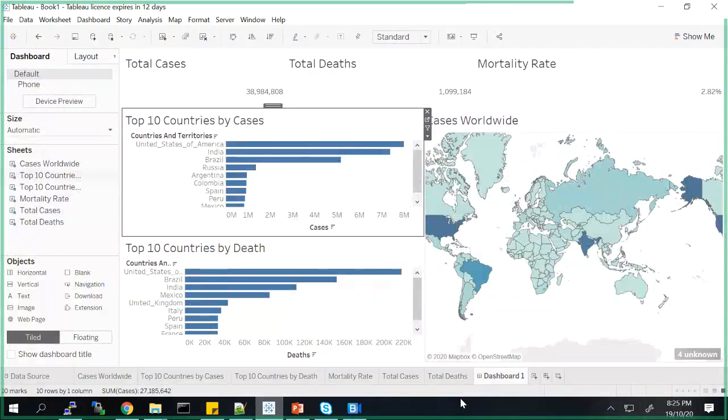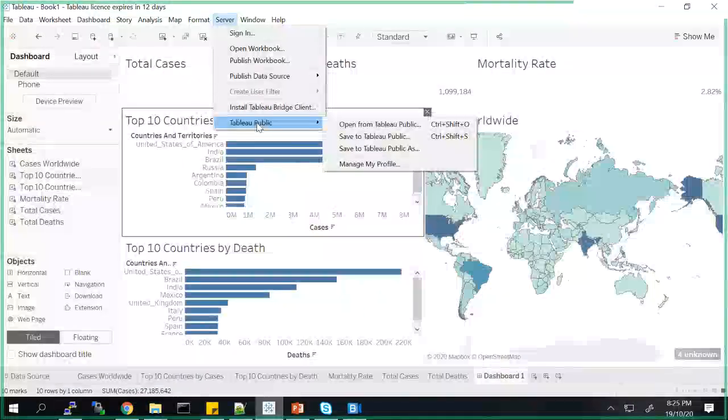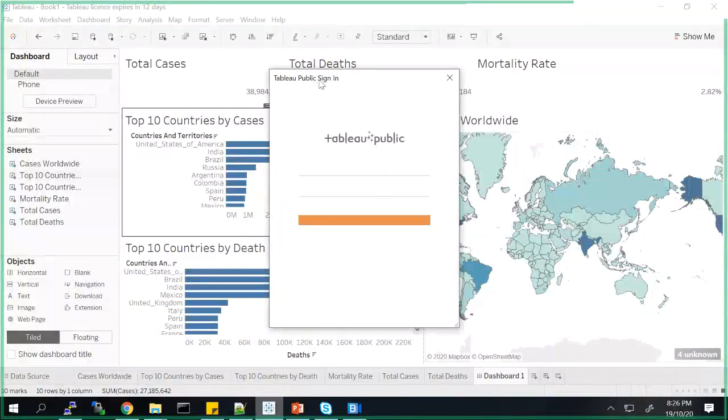Anand, when you say you can publish this dashboard, is that through a web browser? No, you can directly publish. There is a server option here. When you click on this, there are two options. Either you sign into your private Tableau server, or you sign into Tableau Public. You can publish directly to Tableau Public, but you have to have an account created, which is free. You just give your email address and password and sign in. You will be able to publish this.